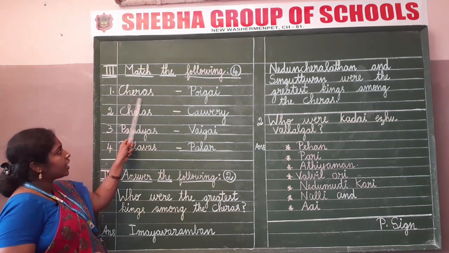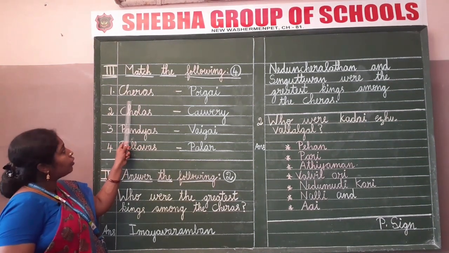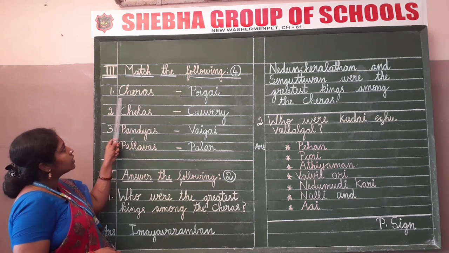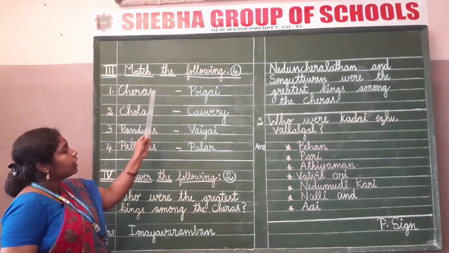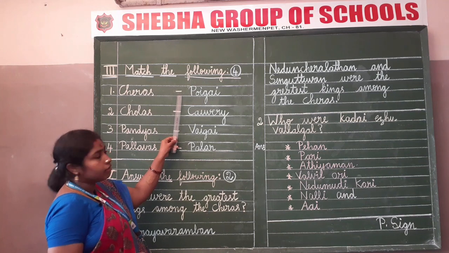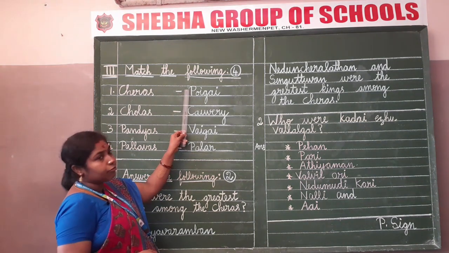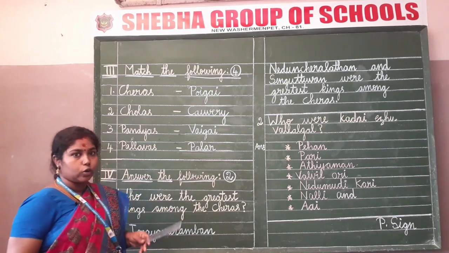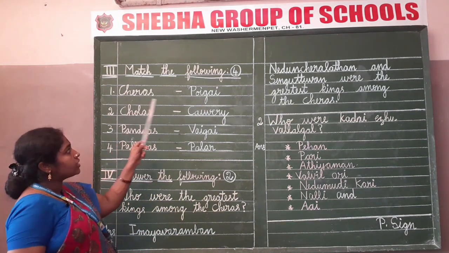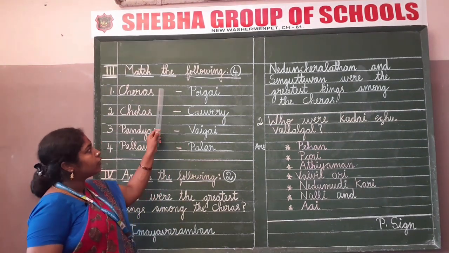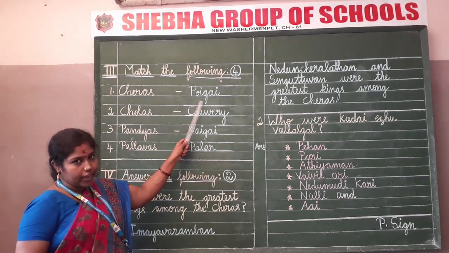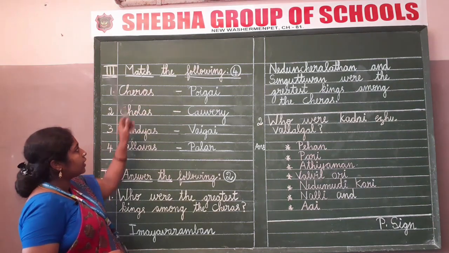First one, Cheras. What you have to write, children? First word, Cheras. Start with a capital letter, keep a finger gap and then write a hyphen, again keep a finger gap and write the answer. So it will give you a neat look. Clear? So Cheras, Poigai. Give a space and write, children. Cheras, Poigai. Leave the next line.